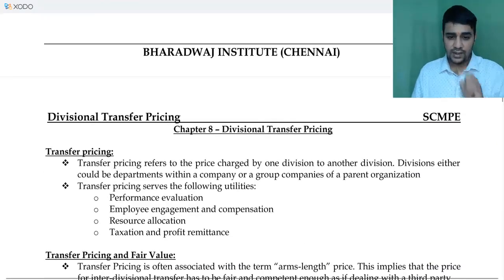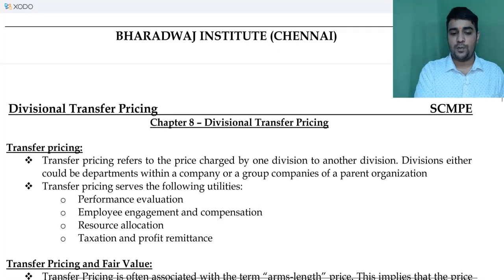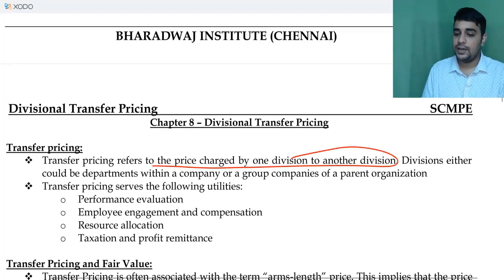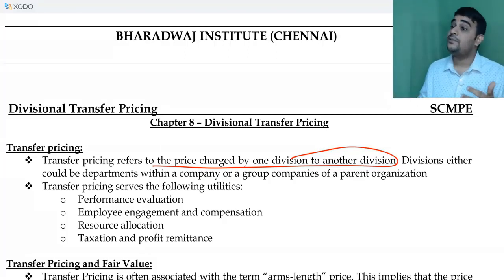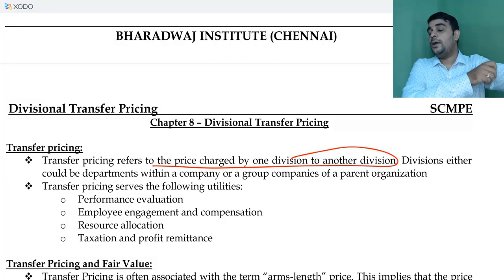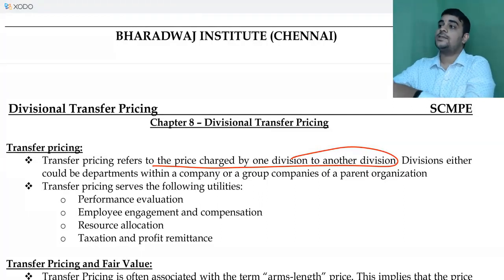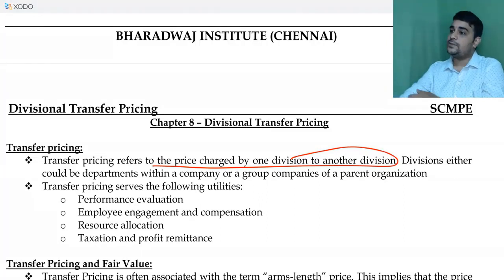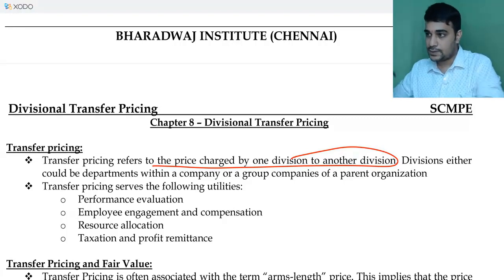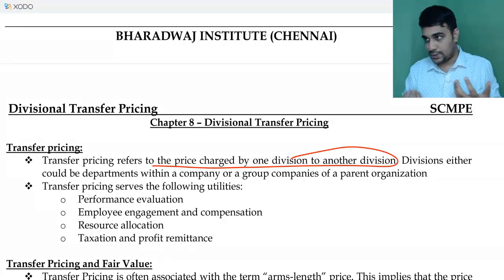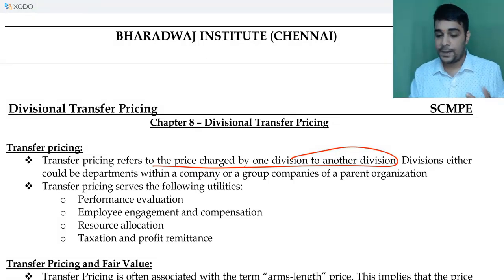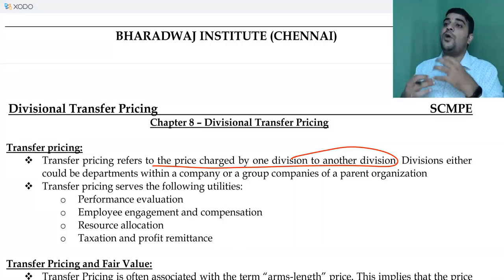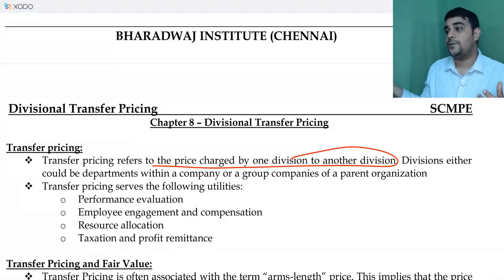Transfer price refers to the price charged by one division to another division. Division can be within the company, or sometimes even within the group. You have Tata Group. For example, Tata Motors wanted some software services. For software services, you can use the services of Tata Consultancy Services. So there also you can try to use the concept of transfer pricing. Whatever you learn in transfer pricing, indirectly you can try to use that concept. And when the price is fixed, because if they go beyond the range, Tata Motors will not take the services of TCS, they may take the services of Infosys or someone else.